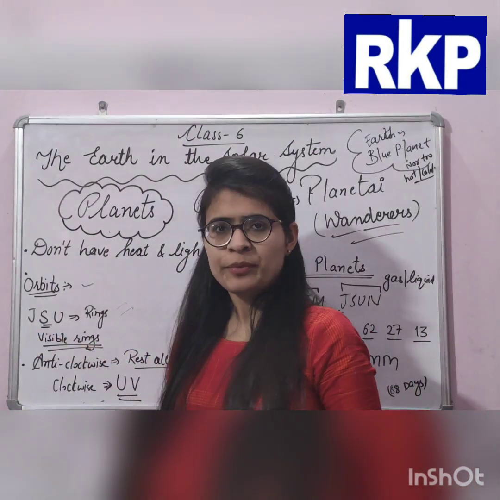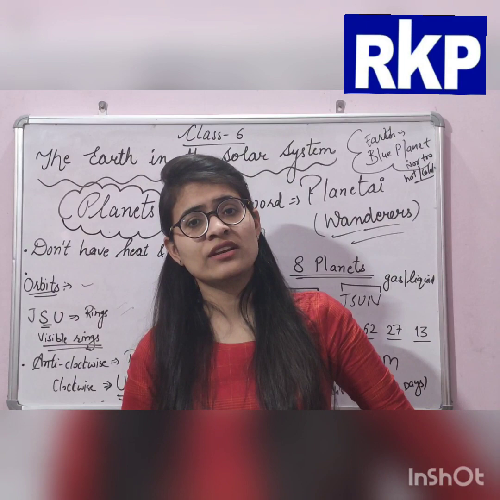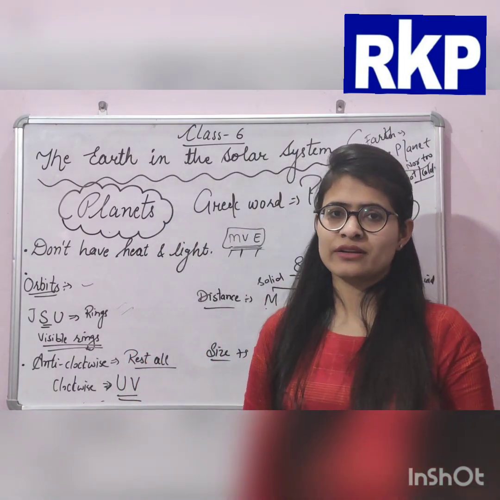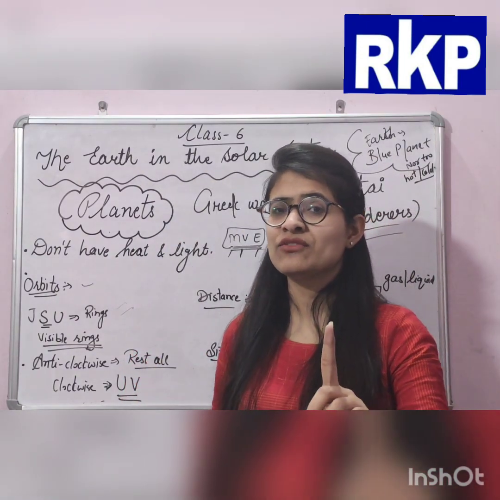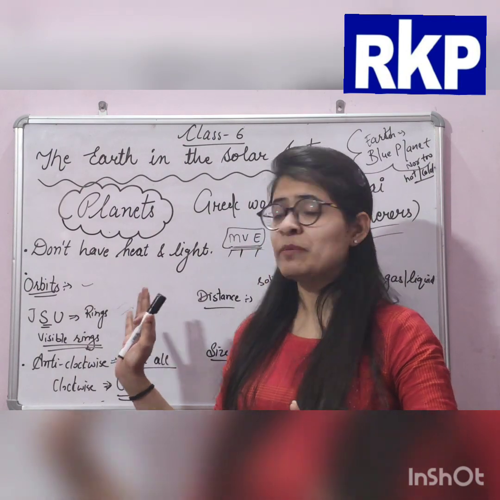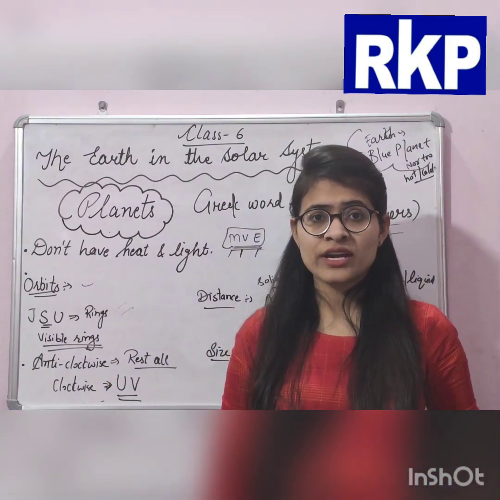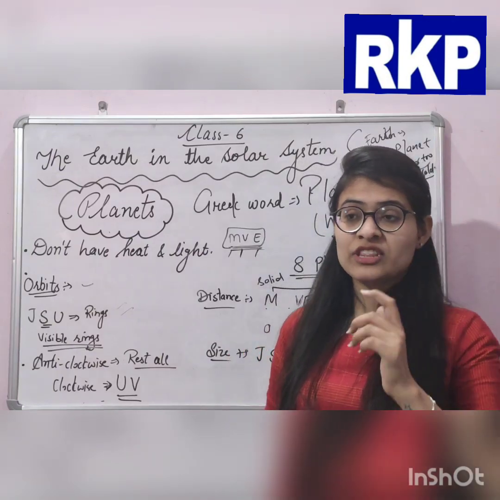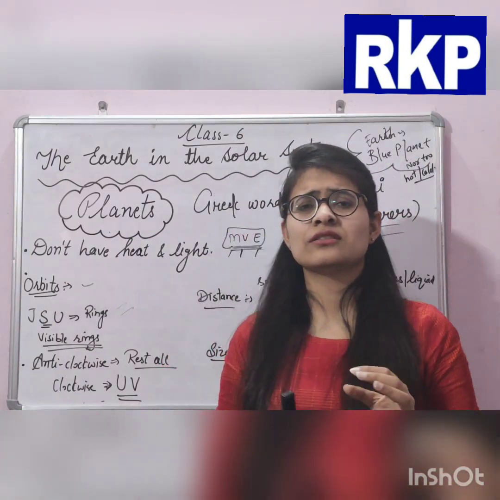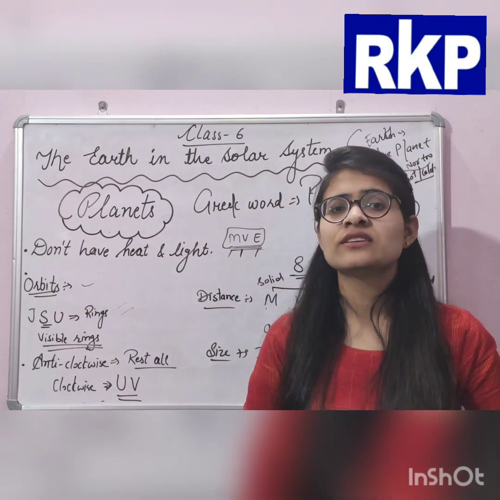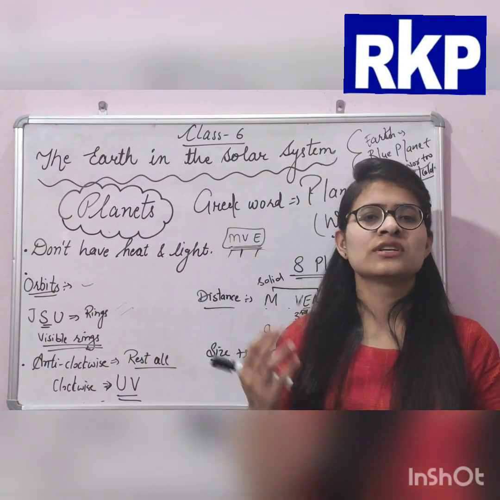So Jupiter, Saturn and Uranus have rings around them, but what can be visible? Which planet's rings are visible? That is Saturn. Okay, and that is because with the help of a telescope, we can see the rings of Saturn.